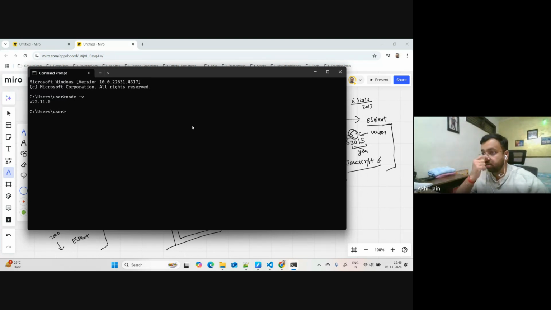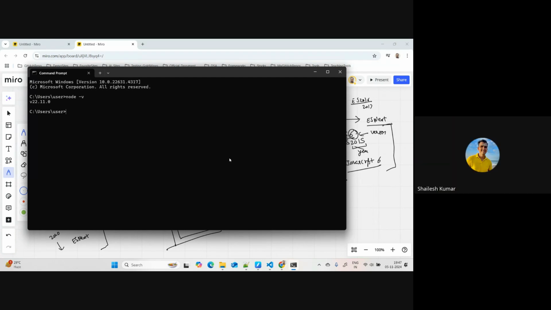Now this is the version of Node, not the version of JavaScript. So how do I know which version of JavaScript I am using? Or in other words, what version of JavaScript is supported by this node engine which I have installed? 22 reflects like 2022, so anything beyond 2020 is JS next.